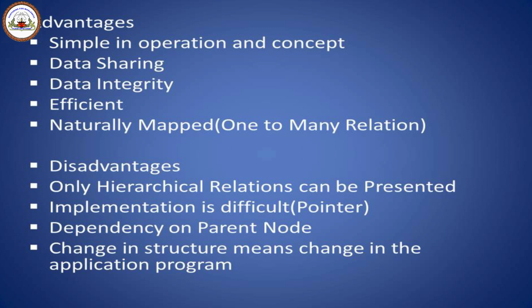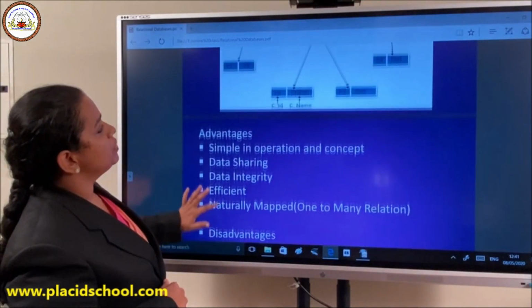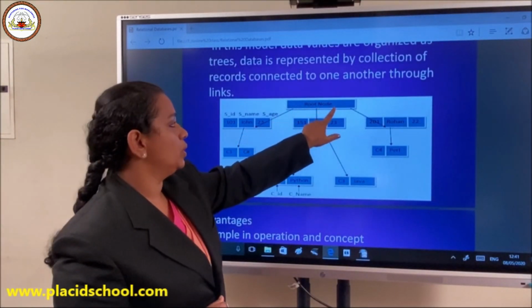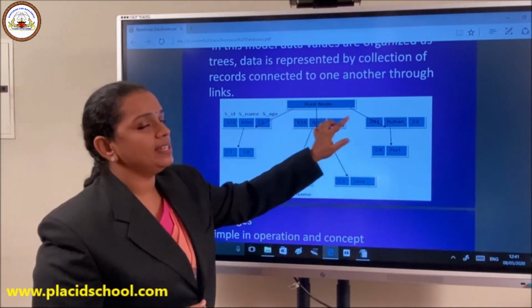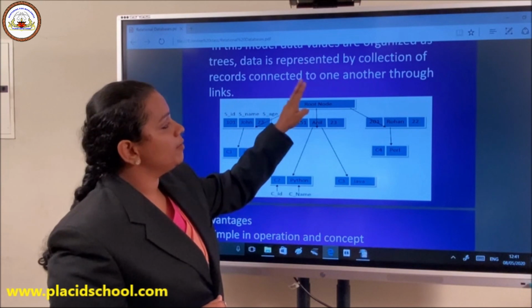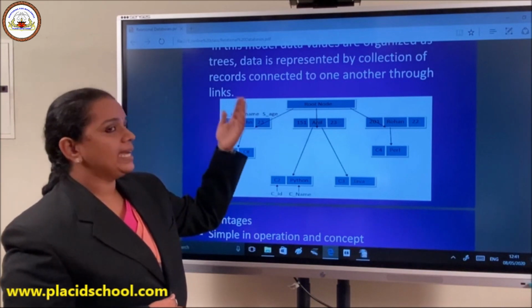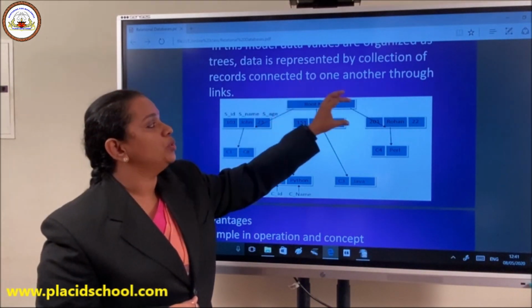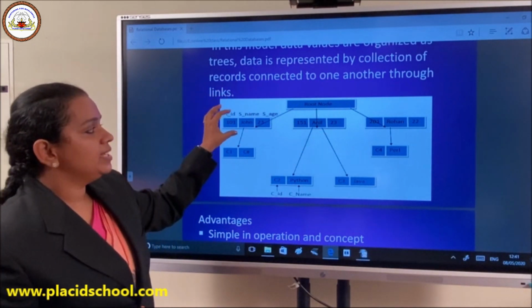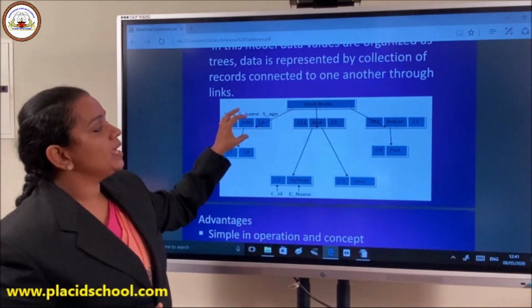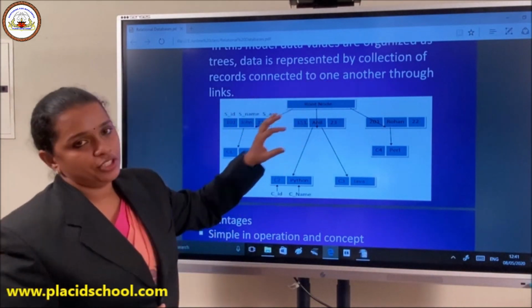If it is not following a hierarchy, you can't represent it in the hierarchical data model. Only the hierarchical relation can be presented. Then implementation is difficult because every node, for example, if you see here, this parent node, the root node, should have the address of all three child nodes. So with whichever information they are holding, that is a name or ID or age, whatever it is, it should also have the location address of these child nodes. Otherwise, it won't be able to traverse from the root node to these child nodes.